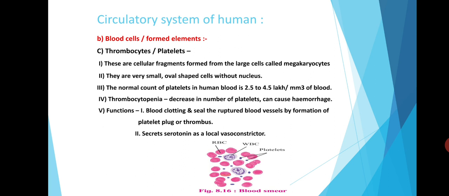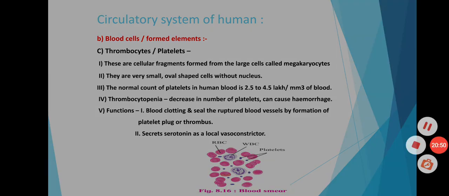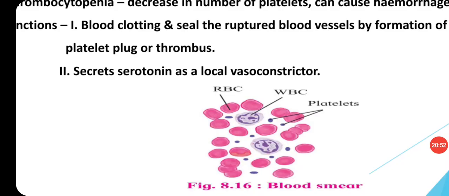Thrombocytopenia is decrease in the number of platelets which can cause hemorrhage. The functions are blood clotting and sealing the ruptured blood vessels by the formation of platelet plug or thrombus. And they can secrete serotonin as a local vasoconstrictor. See, this blood smear shows the presence of RBCs, WBCs and platelets.